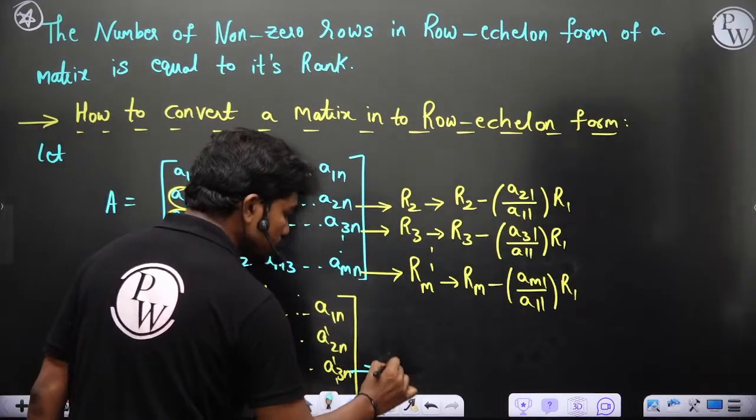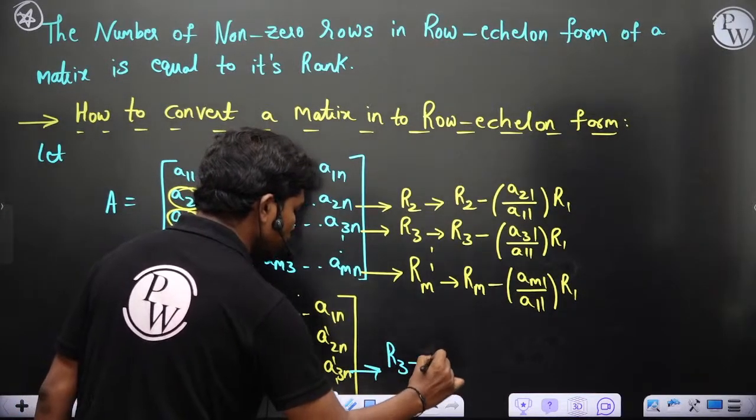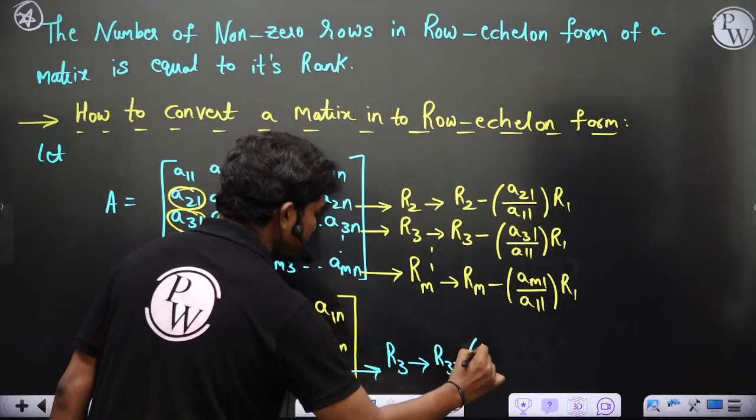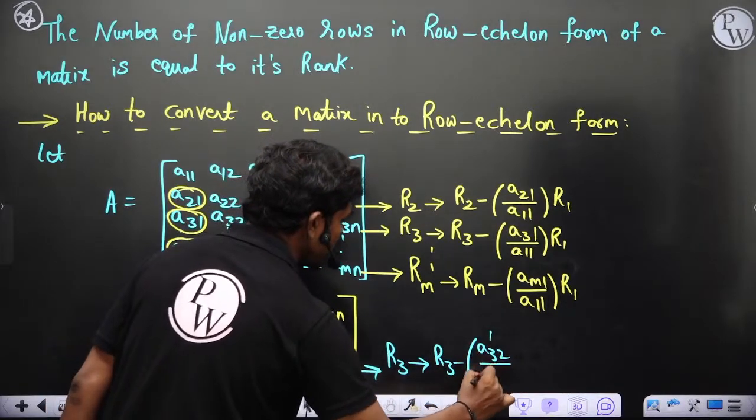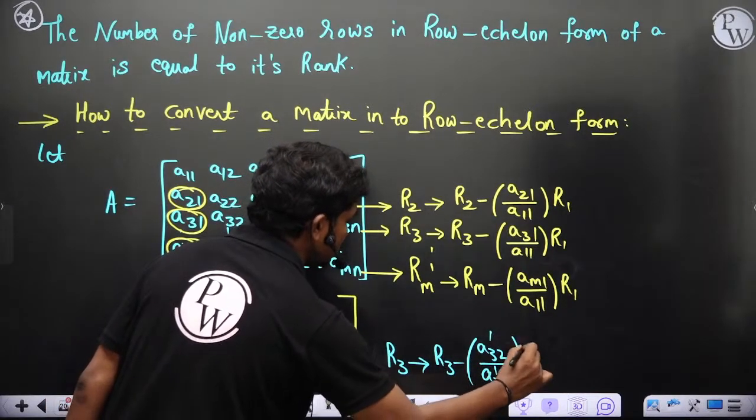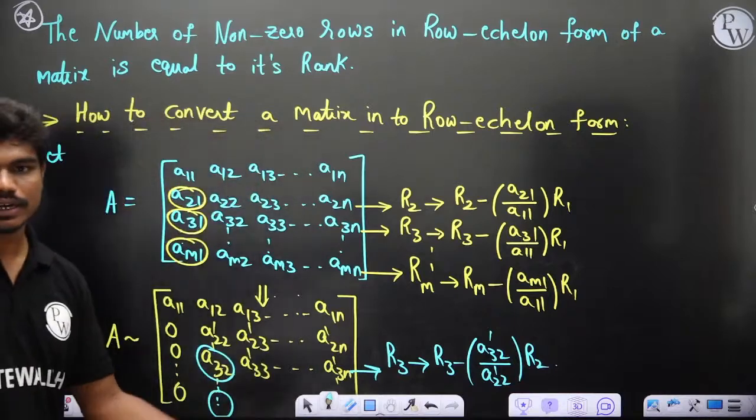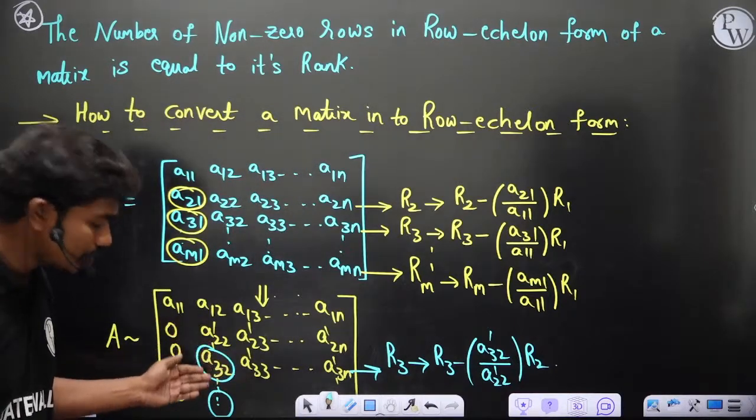From the third row, you will start the transformation. R3 transforms to R3 minus a32 dash by a22 dash times R2. This transformation will definitely again give you these elements as zeros, of course.